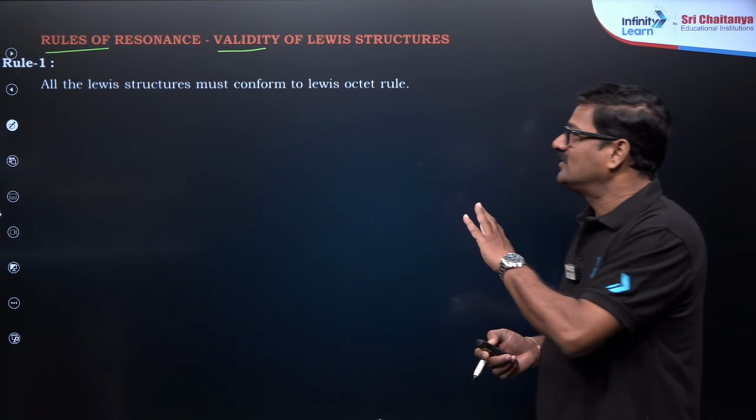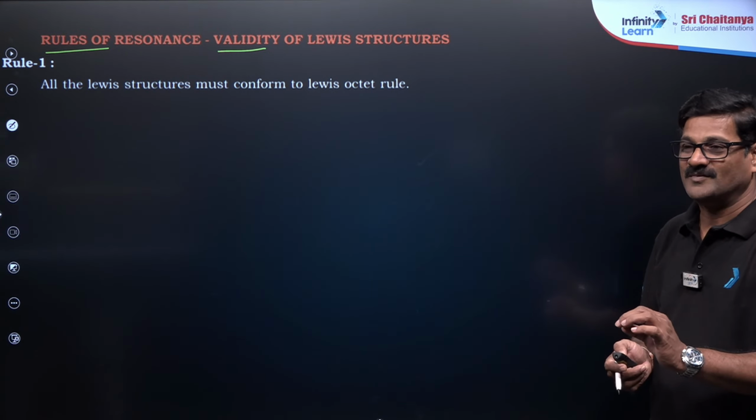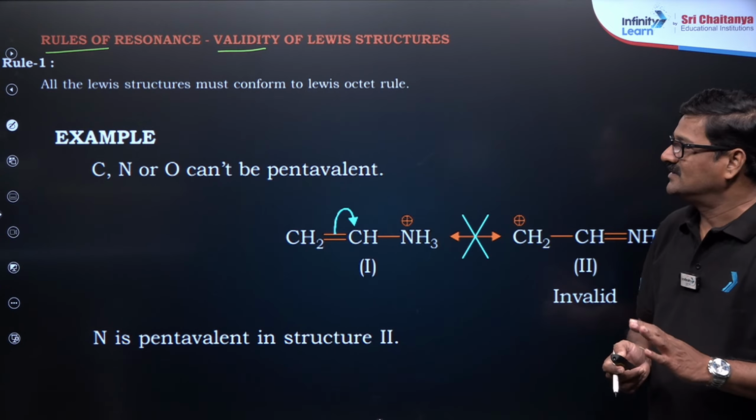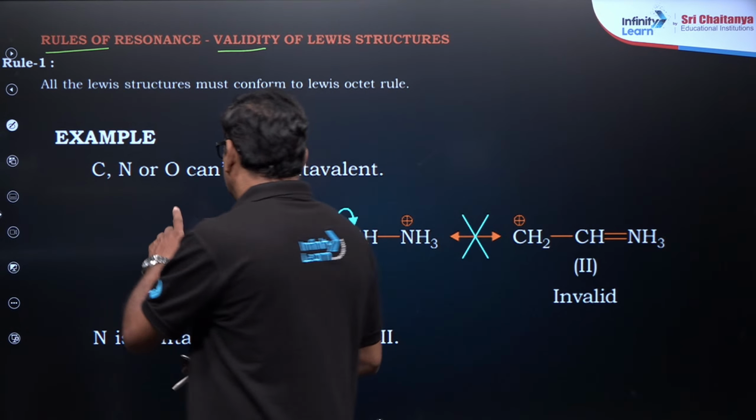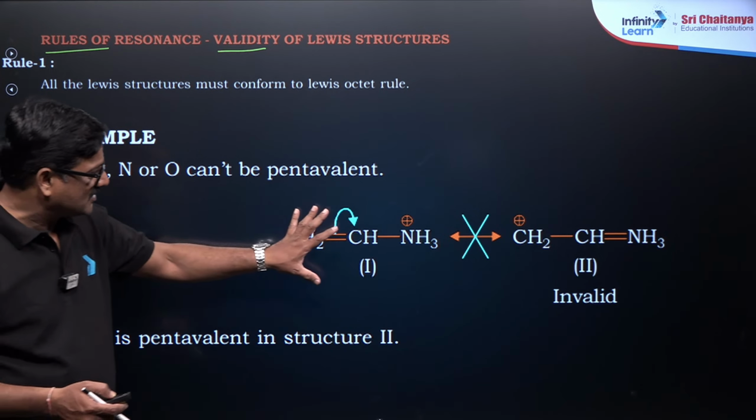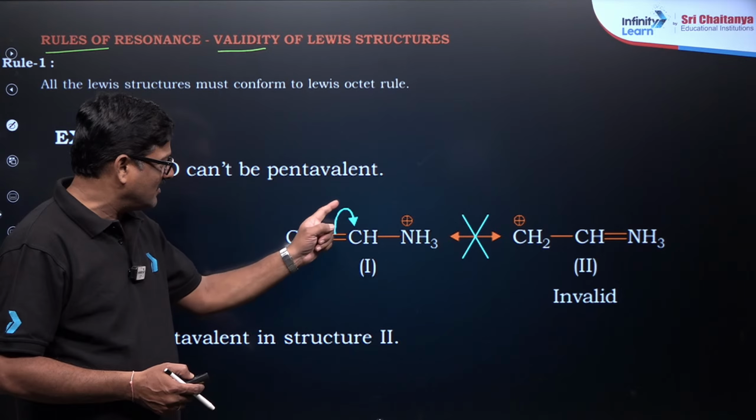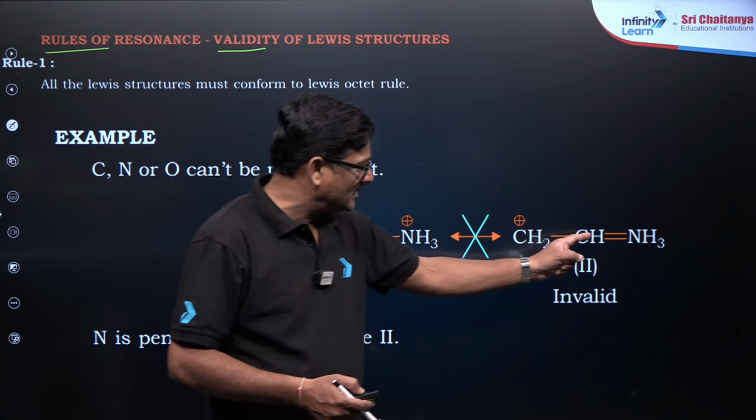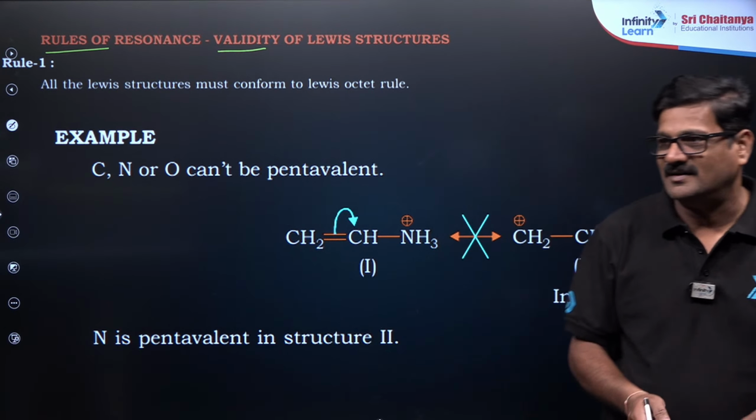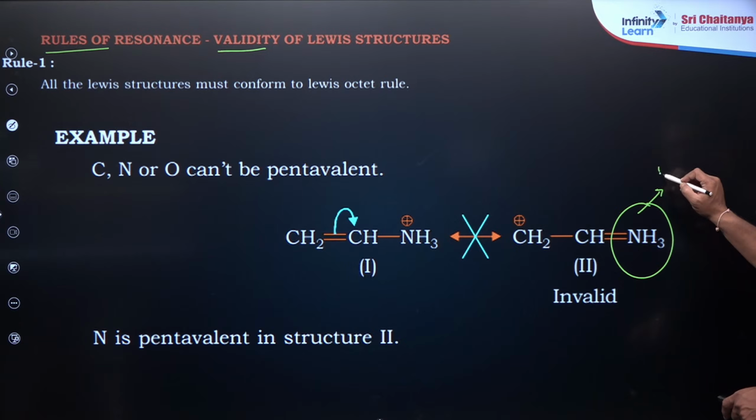You can see all the Lewis structures must conform to the Lewis octet rule. Okay, if the structure is violating the octet rule, you cannot do that. For example, carbon, nitrogen, oxygen cannot be pentavalent, mind it. A rule का हिसाब से ये structure देखो, अरे positive charge is there and double bond is there, अगर ये वाला यहाँ जाने तो you are going to get this another resonating structure. So you say it is invalid. Yes, it is invalid क्योंकि nitrogen cannot be pentavalent.